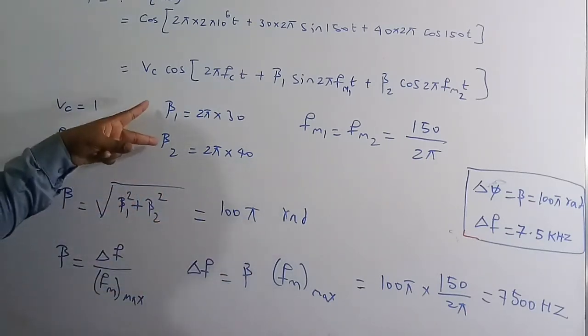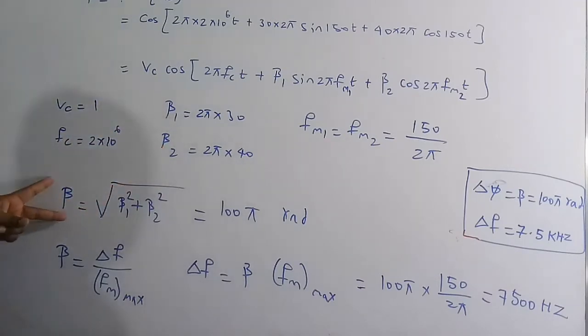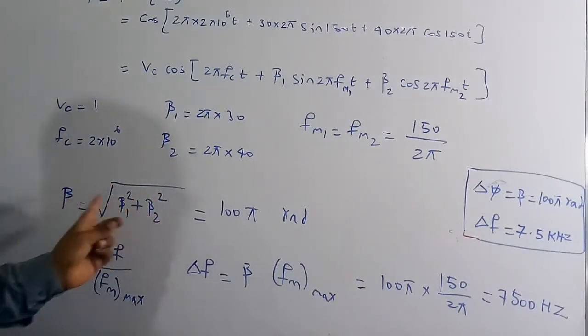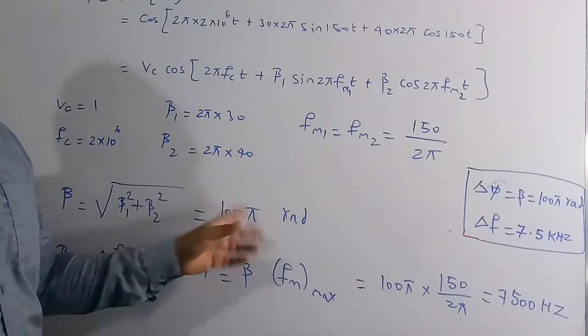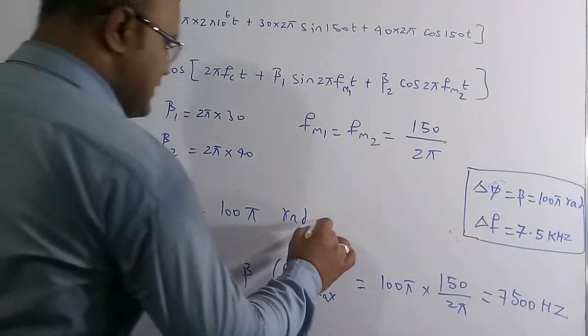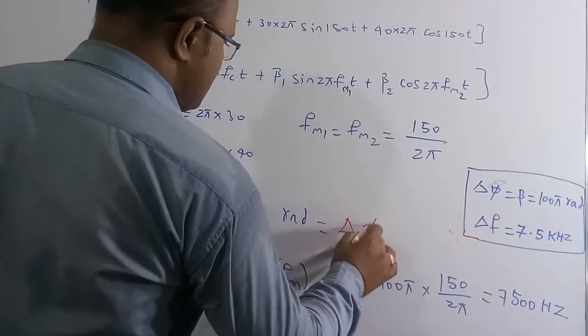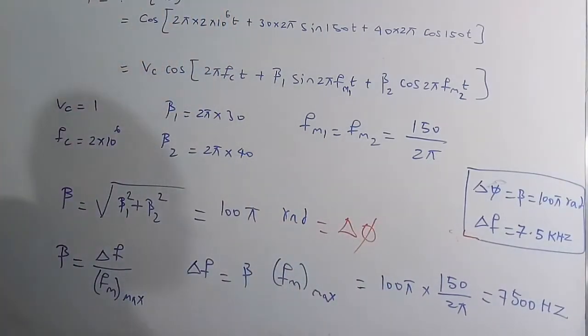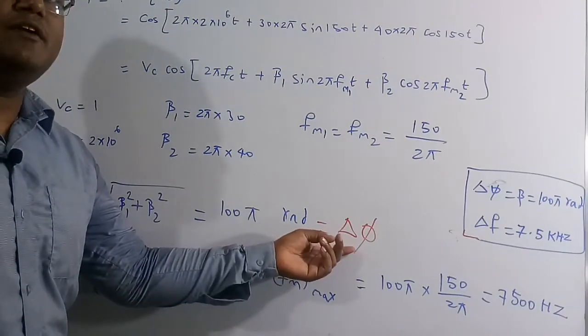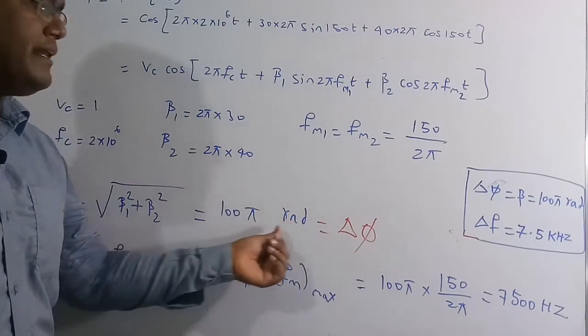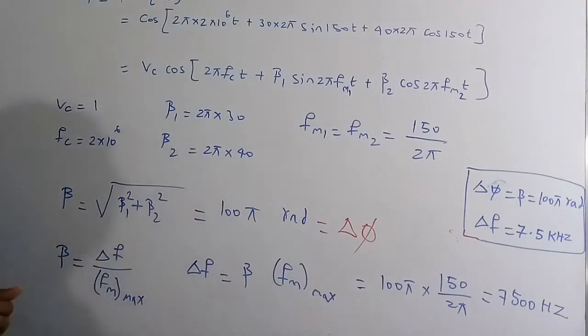So 2 message signals means 2 modulation indices. So therefore the overall modulation index is nothing but square root over beta 1 square plus beta 2 square. So we get 100 pi radians. So this is nothing but delta phi, because delta phi is equal to beta in frequency modulation or angle modulation. So therefore we can conclude that the maximum phase deviation is 100 pi radians, and we need to find what is the delta f.